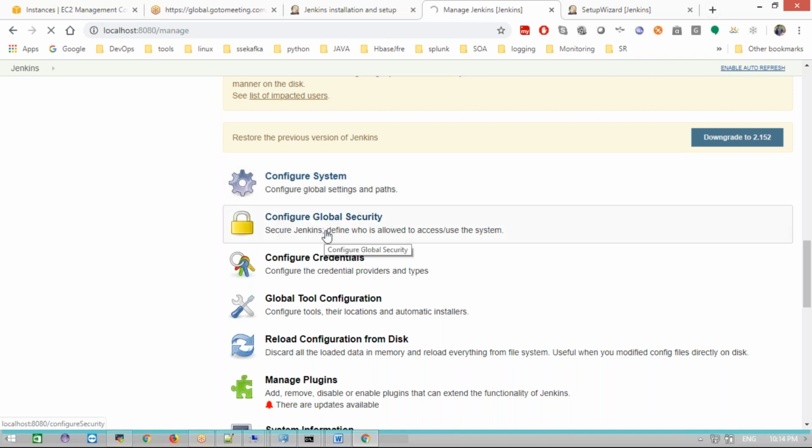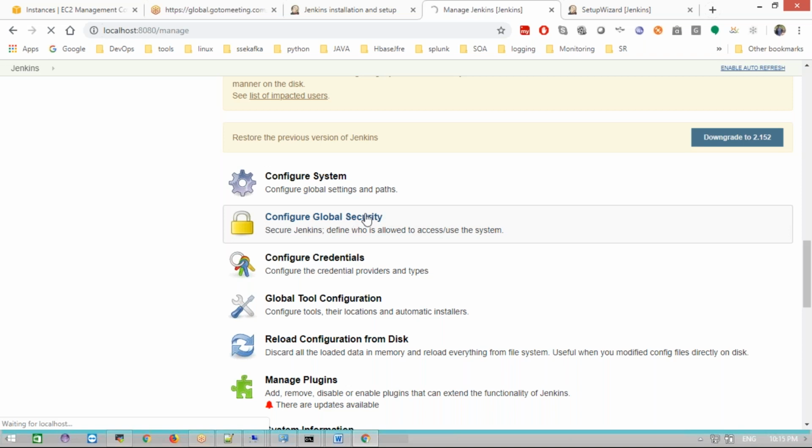Configuration, it will go, and then next it will go to Configure Global Security. Now what happens is, based on the user, you need to provide the authorization. Some people can only create Jenkins jobs, some people can't delete jobs, and some people can't create jobs. How can we give those kinds of restrictions? We can give them here based on permissions.